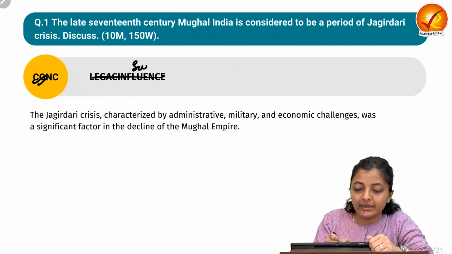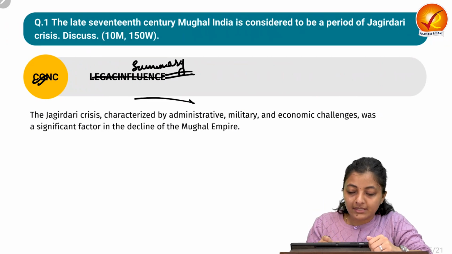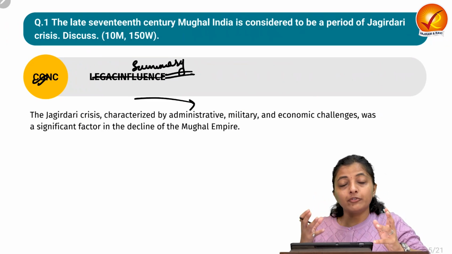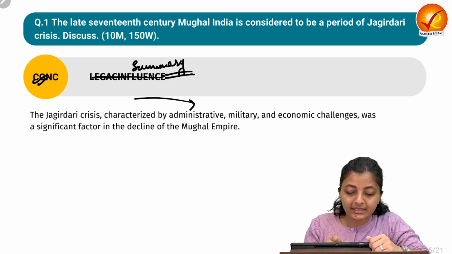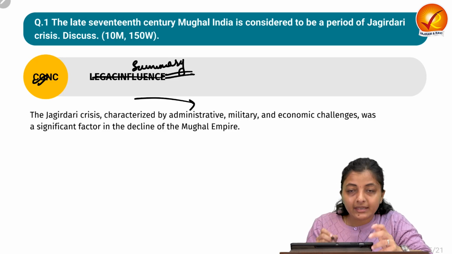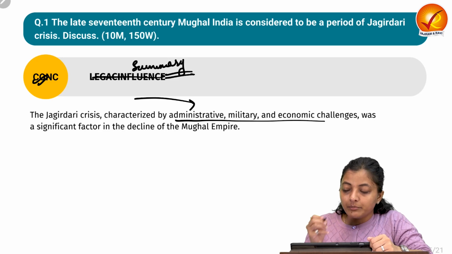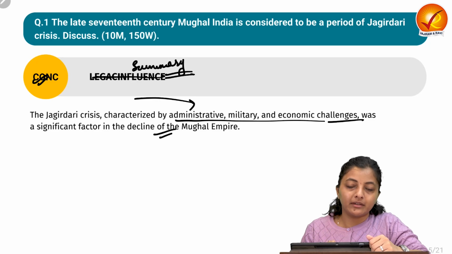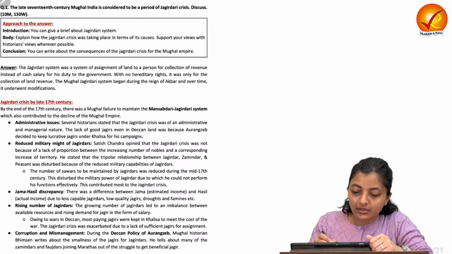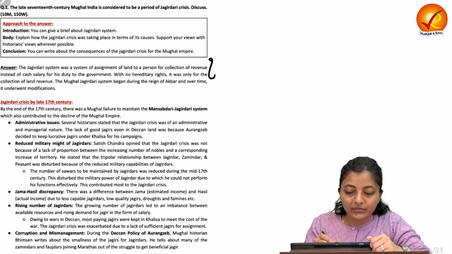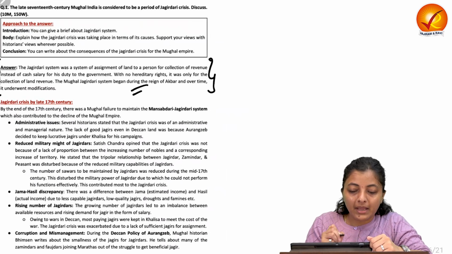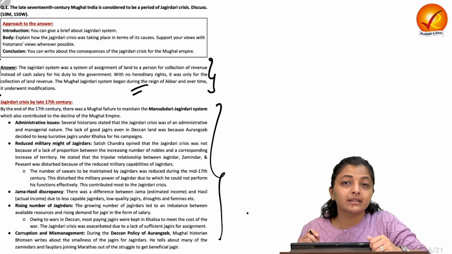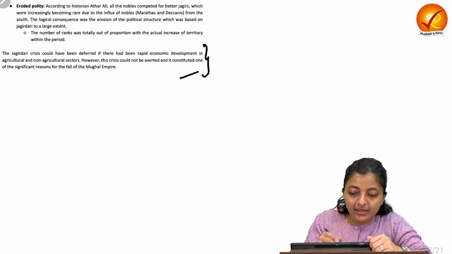In conclusion, you can write a summary that this Jagirdari crisis was the characteristic for the major fall of the Mughal Empire. The Jagirdari crisis, characterized by administrative, military and economic challenges, was a significant factor in the decline of the Mughal Empire. Okay, so keeping this model answer in view: starting with the background of the Jagirdari system, then the Jagirdari crisis in the late 17th century, then finally the conclusion.